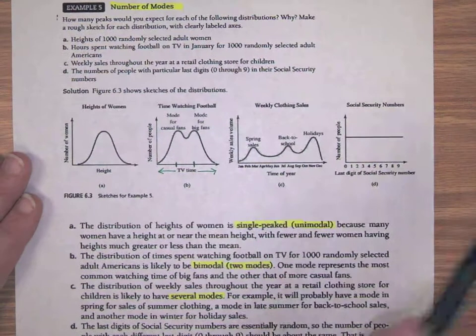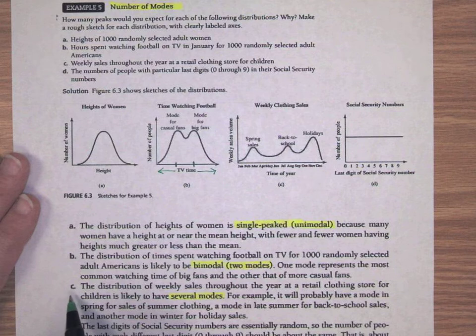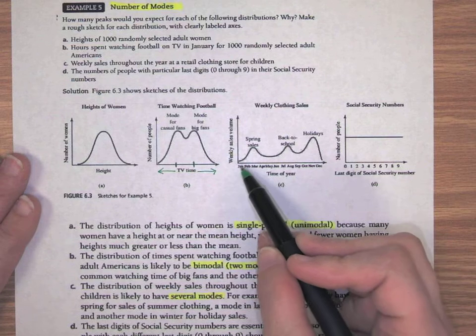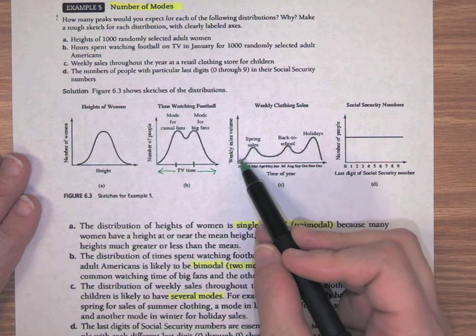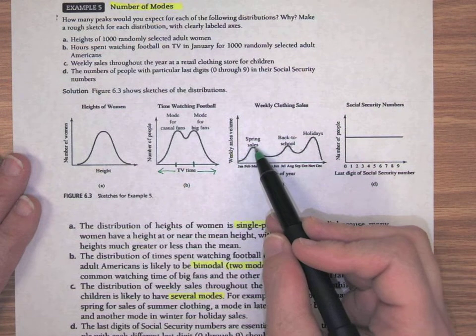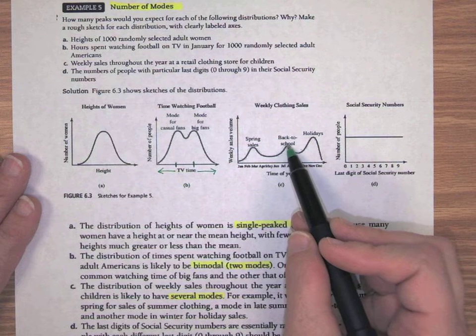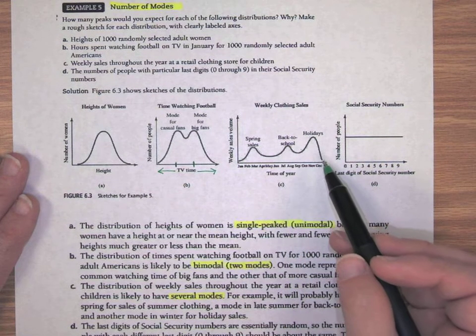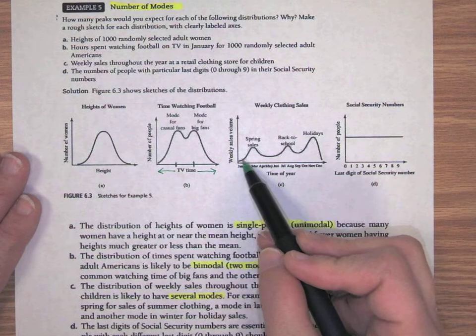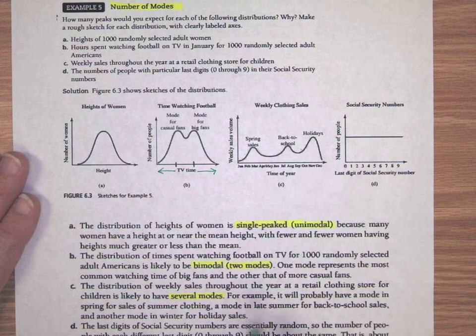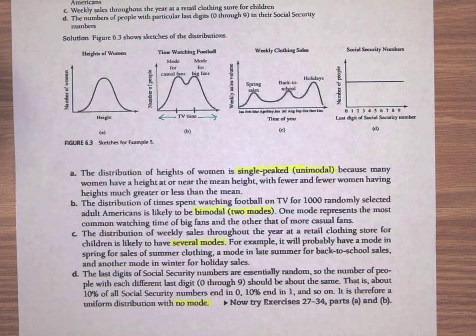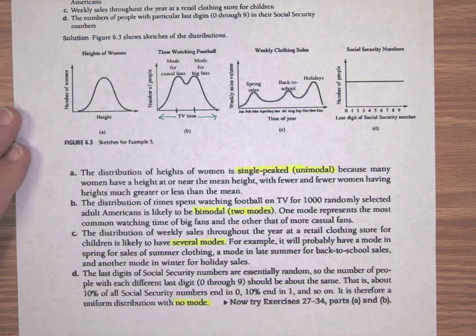Okay. And then on part C, it says weekly sales throughout the year at a retail clothing store for children. We know that that's obviously going to peak through the seasons. We have to go shop a little bit more. In the spring, you're getting ready for summer, then you go back to school and you have to buy clothes again. Then the holidays, often those go up because of holiday shopping. So the sales are going to peak at different times of the year. This would be several modes. So there's more than one, and in fact there's more than 2. So we have several modes in this example.